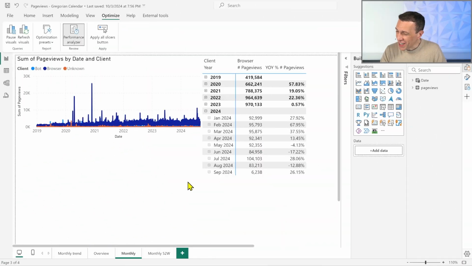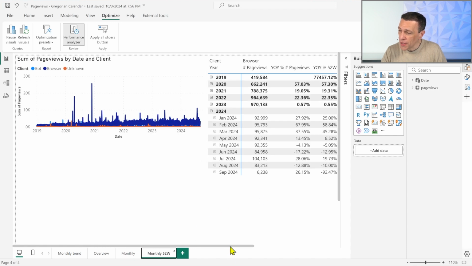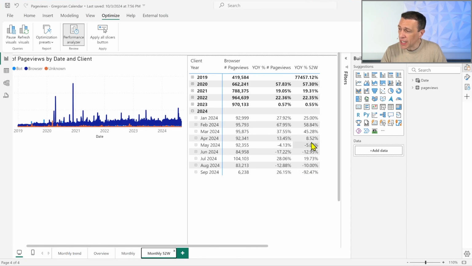Okay, so now I'm back with the cursor. So we have here the value for year over year, which is 13%, as I said. And if we take a look at the value with the calculation that I created now, it is still 8.52% because this is still the same calendar that we created automatically with Bravo.